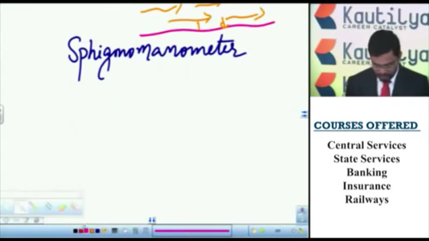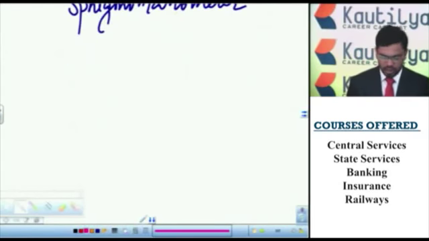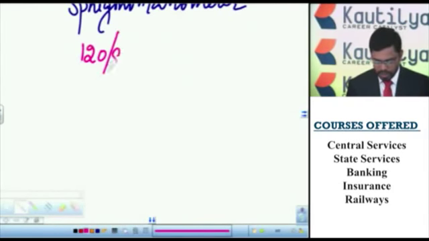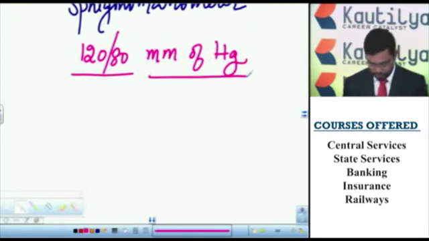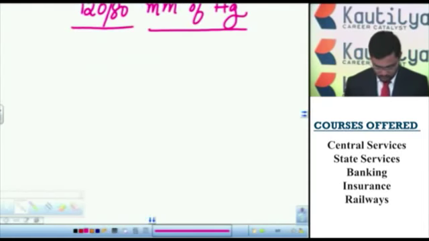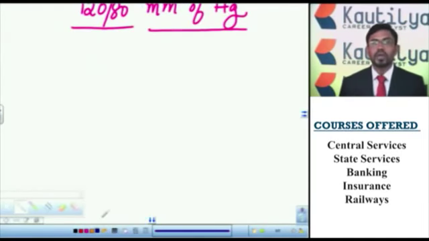The normal blood pressure in a healthy person is 120/80 mm of Hg. You have to remember the units. A question may be expected here: the blood pressure is measured in millimeters of mercury, centimeters of mercury, Pascal or atmosphere. So you have to remember millimeters of mercury.